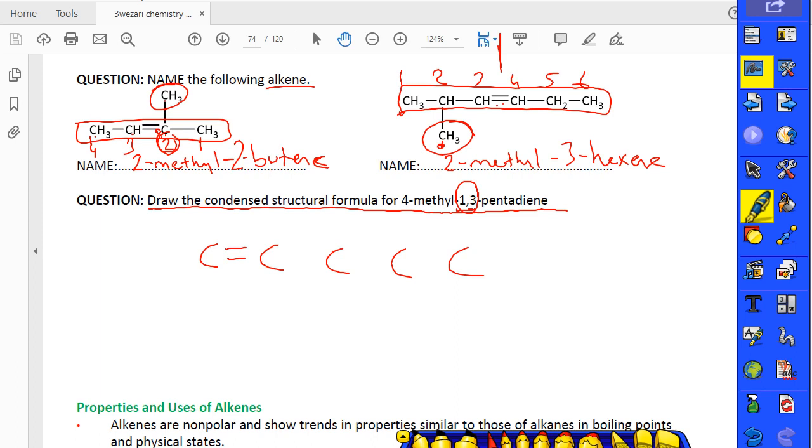First carbon, 1, 2, 3, 4. In the second, third carbon, we have a double bond. And the others are single. So it's called 1,3-pentadiene. After 4-methyl, 1, 2, 3, 4, 5. So methyl is where? Here. So 4-methyl here, and 1, 2, 3, 4 bonds are there, so it doesn't need more hydrogen, so CH3. This is the name of the 4-methyl-1,3-pentadiene. Guys, very, very important.